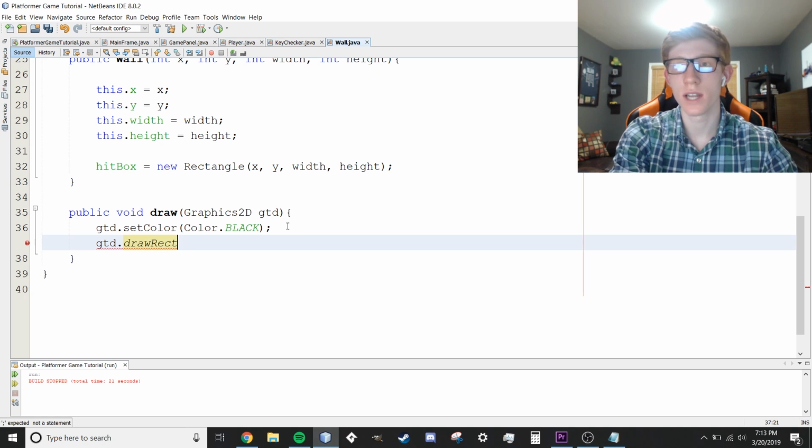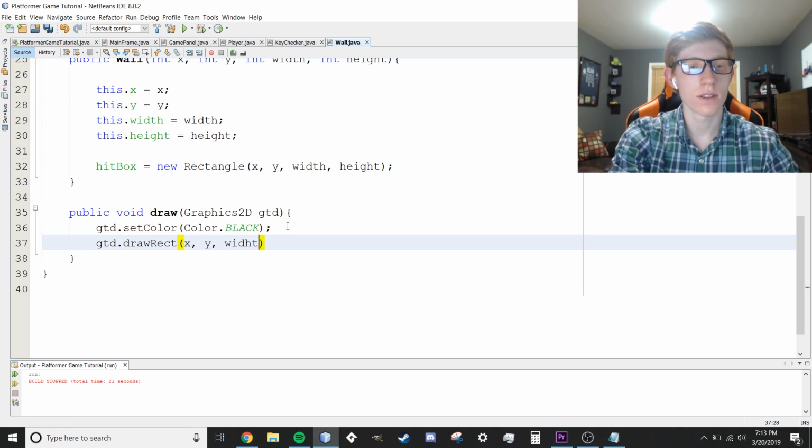And then we're gonna draw the rectangle. gtd.drawRect will just draw it. It will not fill it in. FillRect is actually fill it in. So this is just gonna draw our border really fast. X, Y, width and height, just like that. So this is gonna draw our outline for our wall in black.